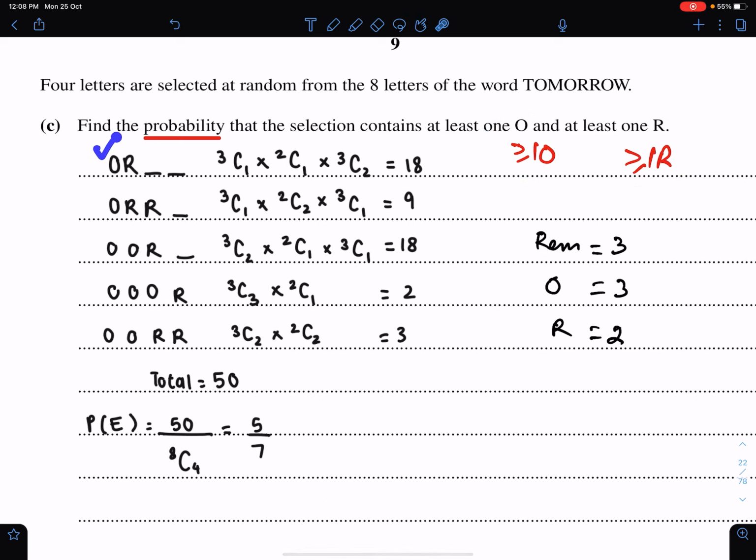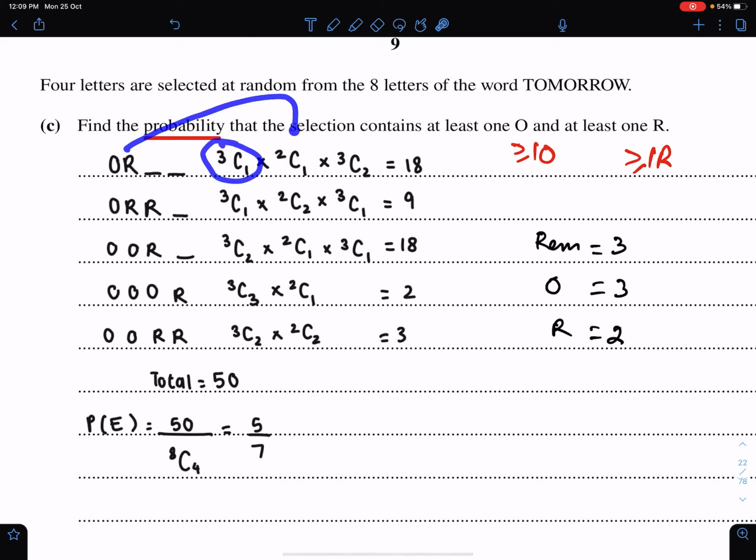We can have 1 O and 1 R and 2 letters from the remaining 3 letters. So for 1 O from 3 O's, we should write 3C1. This is the important thing. You have to use combination here, because each O has equal chance of occurring from these 3.